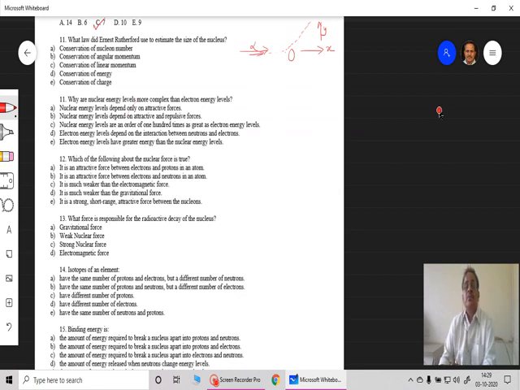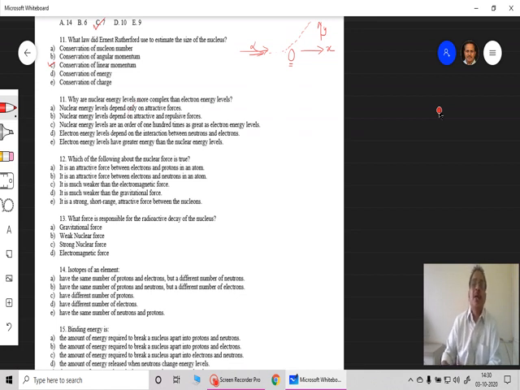Before interaction, the nucleus is at rest, therefore it has no momentum. So momentum of the alpha particle is only in the positive x direction, and after the interaction the momentum changes in the positive x direction as well as the y direction. Therefore the principle of linear momentum is used, and neither of the others. So the correct option for question number 11 is C. Conservation of linear momentum is basically used to calculate the range of this alpha particle, which is reflected by the positively charged nucleus. Alpha particle itself is a positively charged nucleus, and that tells you the size of the nucleus, or the approximate radius of the nucleus can be obtained.